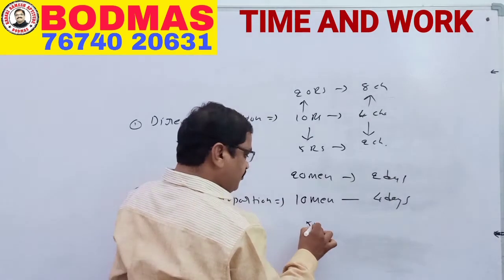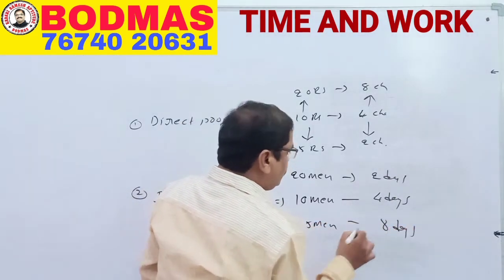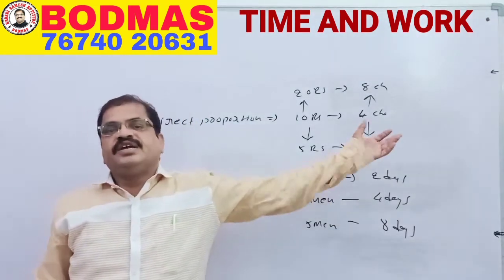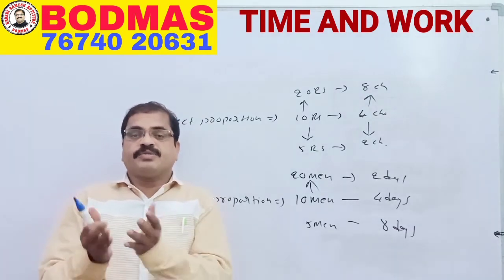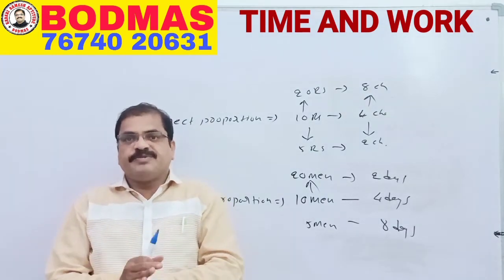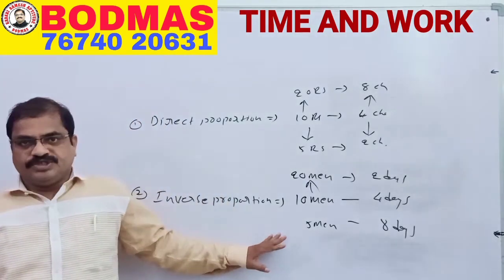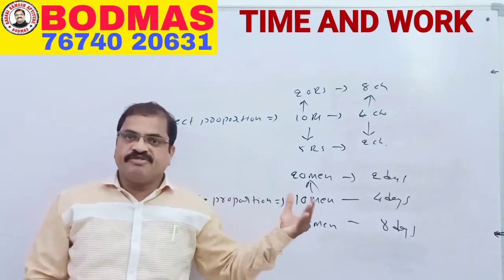If there were 5 men, it will become 8 days. So why? When the men are increasing, the days will decrease, because more people come in less days, less people come in more days. This is called inverse proportion. When one increases, another decreases. One decreases, another increases.